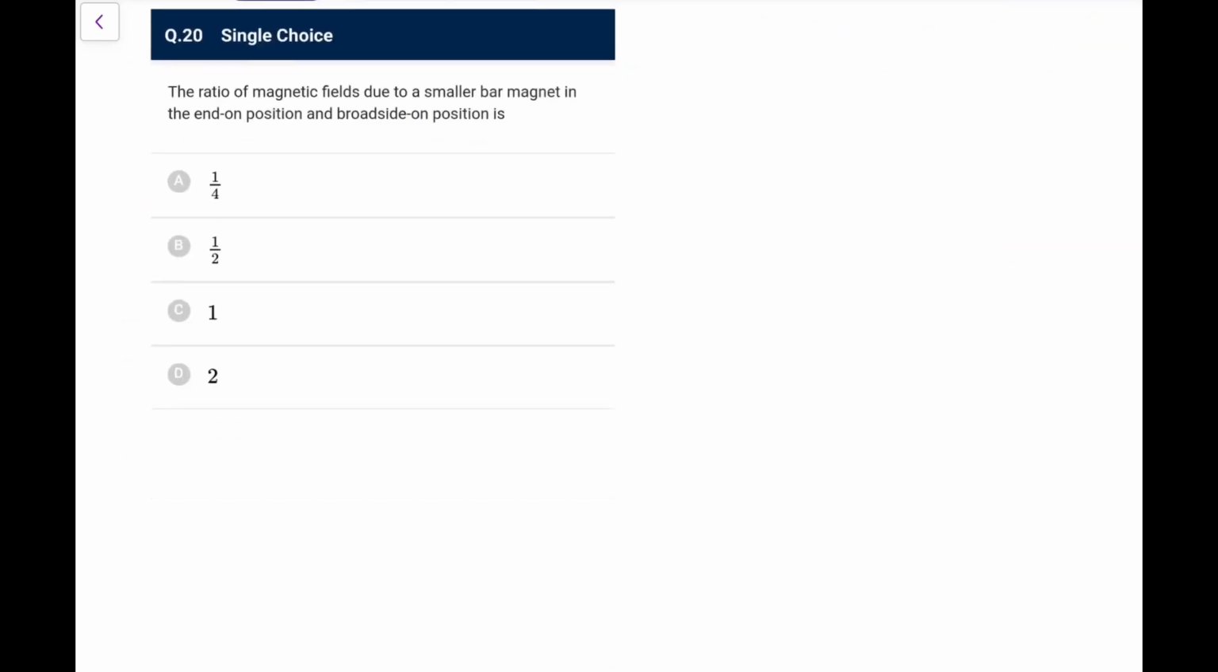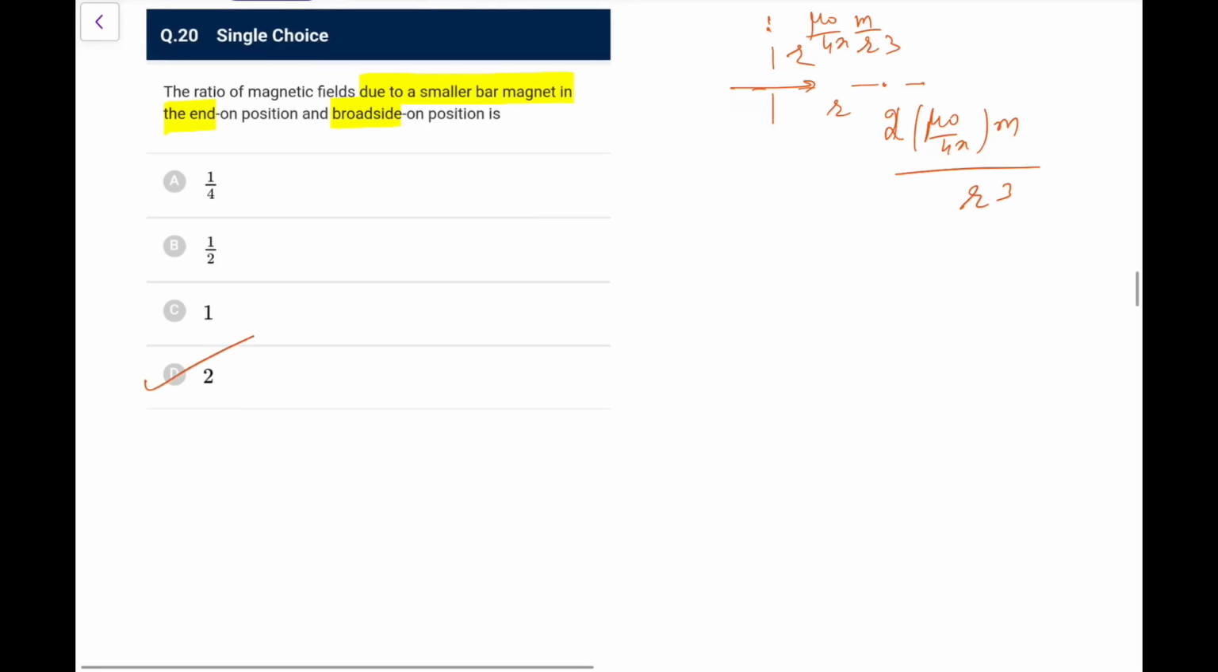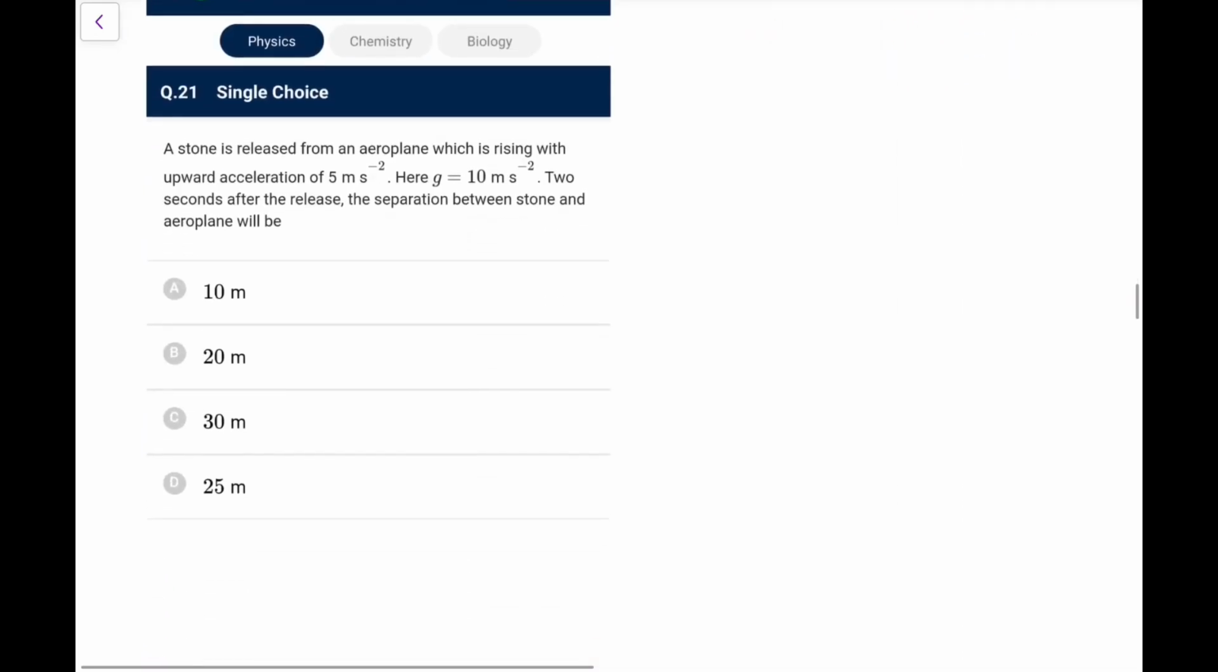Next, the ratio of magnetic field due to a smaller bar magnet in the end-on and broadside positions. In this end-on position and in this broadside-on position, both distances are the same. You write the field like the electric dipole, 2kp, so you have 2 mu naught upon 4 pi m by r cube, and here you have mu naught upon 4 pi m by r cube. So the end-on position has double the field of the broadside-on. So the option is 2. Exactly, it's minus 2 because of the direction, because here the field would be opposite, but only magnitude is asked, so I can go for 2.